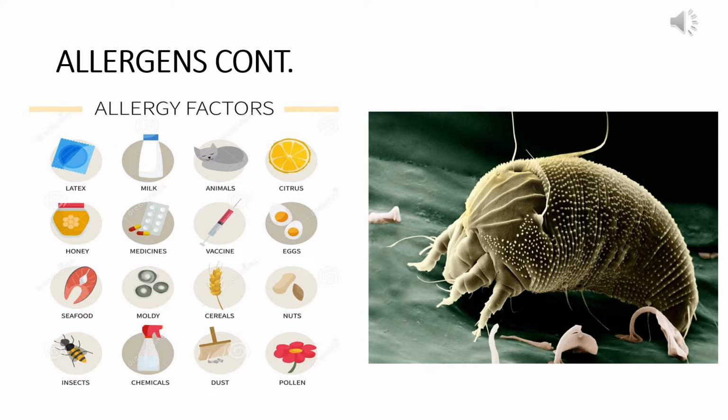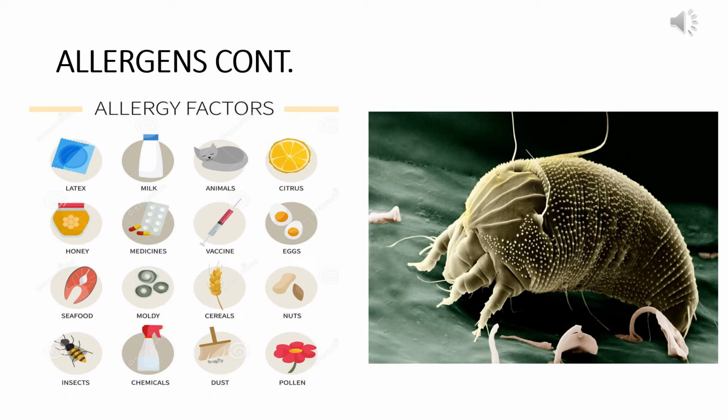Other allergens include latex, that is, the rubber gloves that some people in the medical profession, for example, might have to use. Then animals: some people cannot withstand the fur of a cat or dog. They are allergic to them. Citrus fruits, honey, and even medicines like penicillin or some antibiotics, aspirin, etc. Some people might also be allergic to a particular type of vaccine, and they need to always know which vaccines they are allergic to.